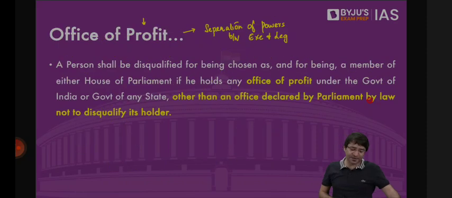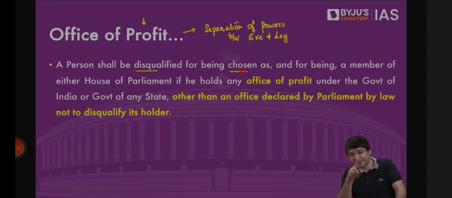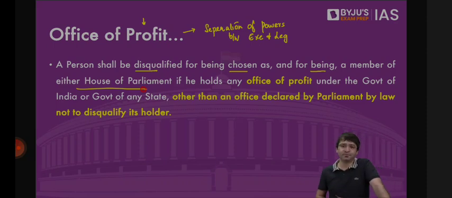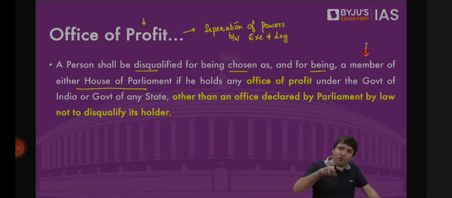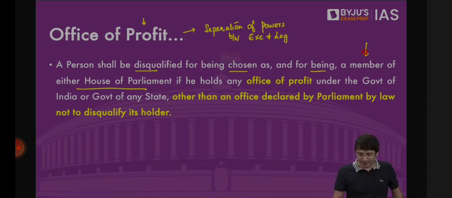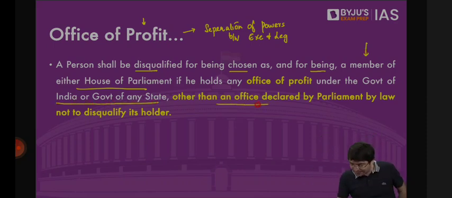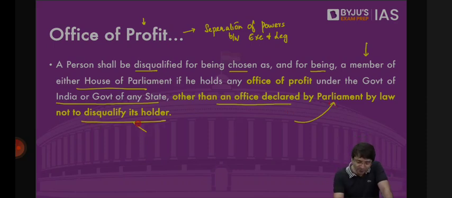And that is something that the Indian Constitution also provided for. A person shall be disqualified for being chosen as and for being a member of either house of the parliament. You will be disqualified from being chosen as. That means you can't even contest elections. That means this is also before election, after your election. You cannot be chosen as a member of the parliament if you're holding an office of profit. And after your election, if you are holding an office of profit, you will be disqualified. But if this office is under the government of India, if this office is under the government of the state, other than an office declared by Parliament, by law, not to disqualify its holder, this is what we call exemption.